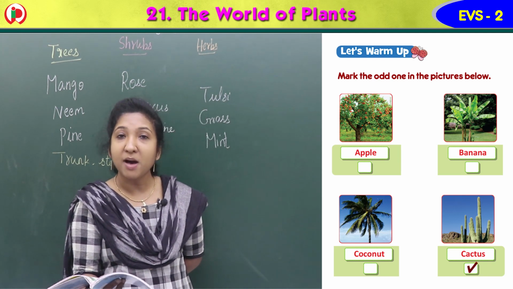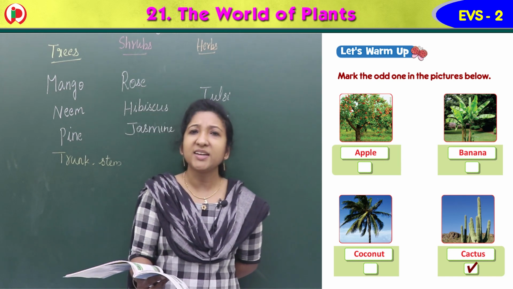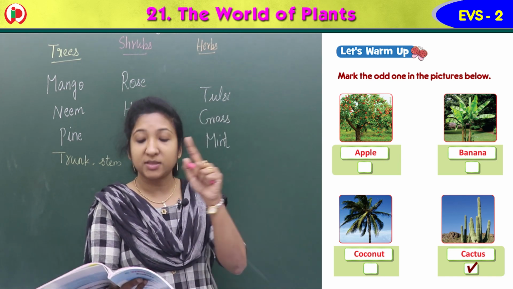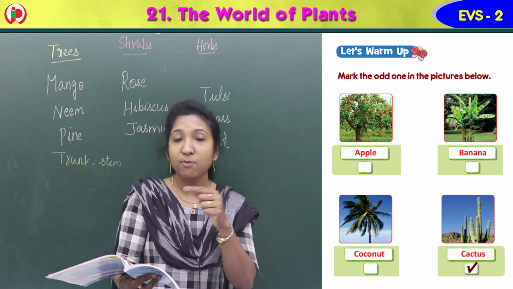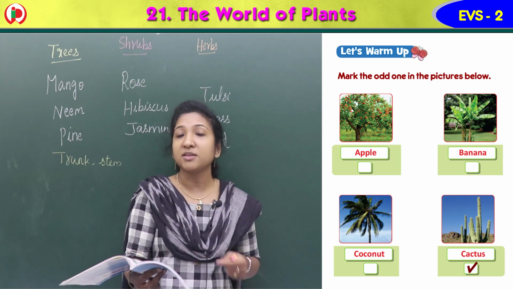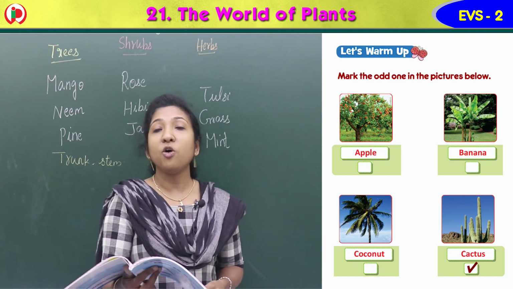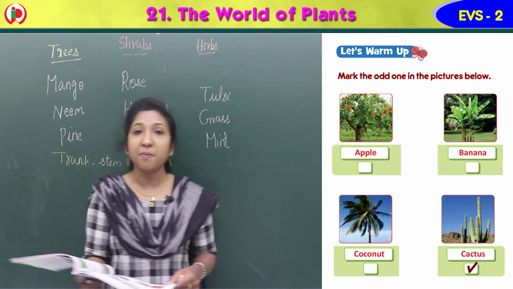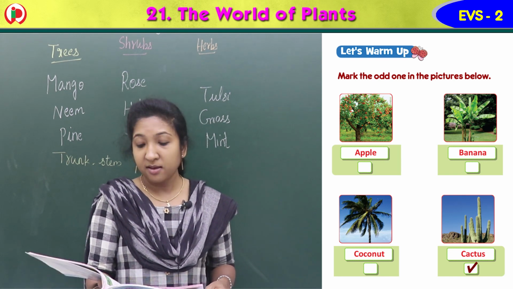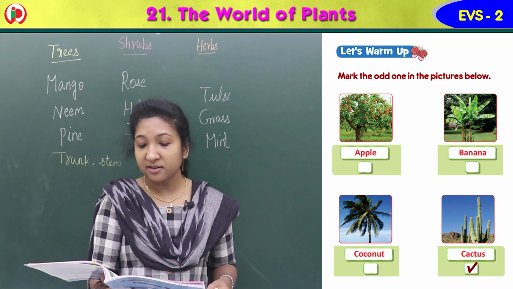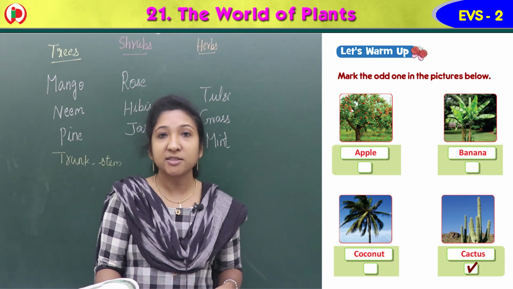So you have to mark there. Just give a tick to the square box. There is a small square box given under the picture and the name of the picture. There you can give a tick. This is the odd one in the given pictures. Remaining all are plants and trees, but cactus is very different from these trees.